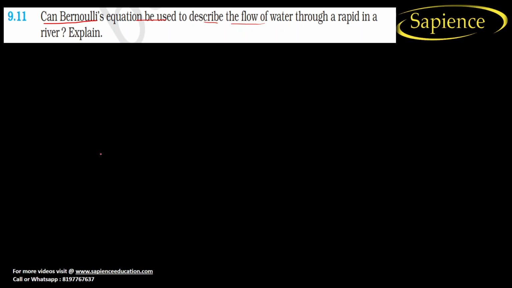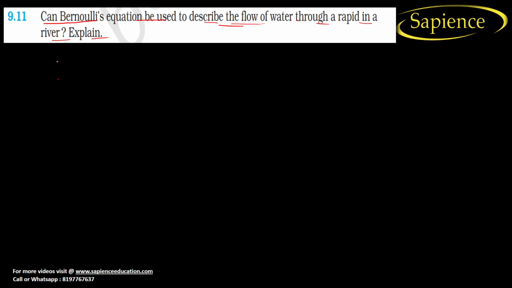I'm going to solve question number 9.11 from the chapter Mechanical Properties of Fluids. The question is: can Bernoulli's equation be used to describe the flow of water through a rapid in a river? Let us assume that. What is Bernoulli's equation?